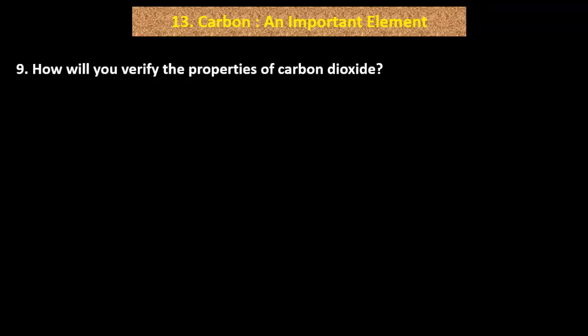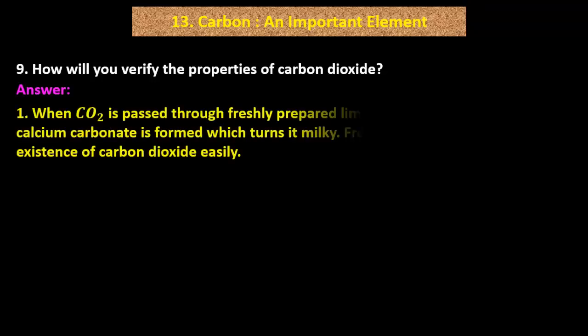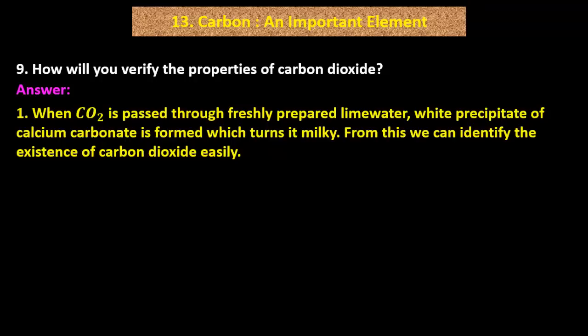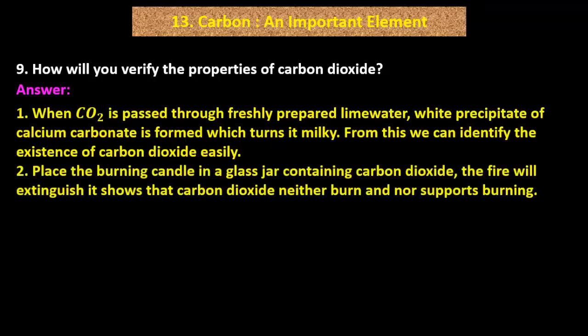Now question number 9. How will you verify the properties of carbon dioxide? Answer: 1. When CO2 gas is passed through freshly prepared lime water, white precipitate of calcium carbonate is formed, which turns it milky. From this, we can identify the existence of carbon dioxide easily. 2. Place the burning candle in a glass jar containing carbon dioxide. The fire will extinguish. It shows that carbon dioxide neither burns nor supports burning.